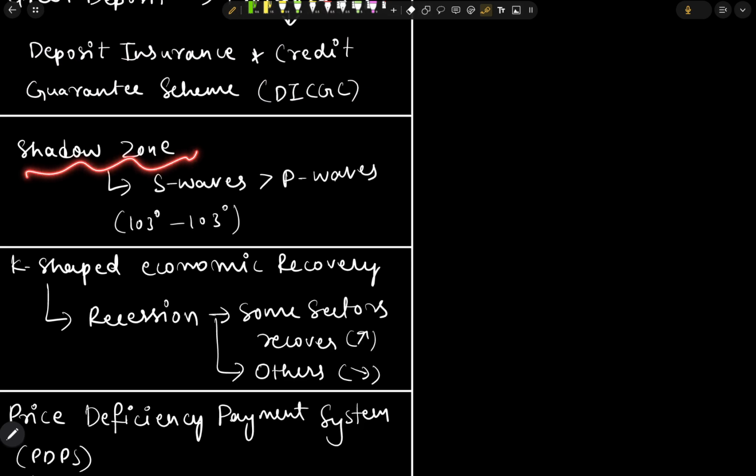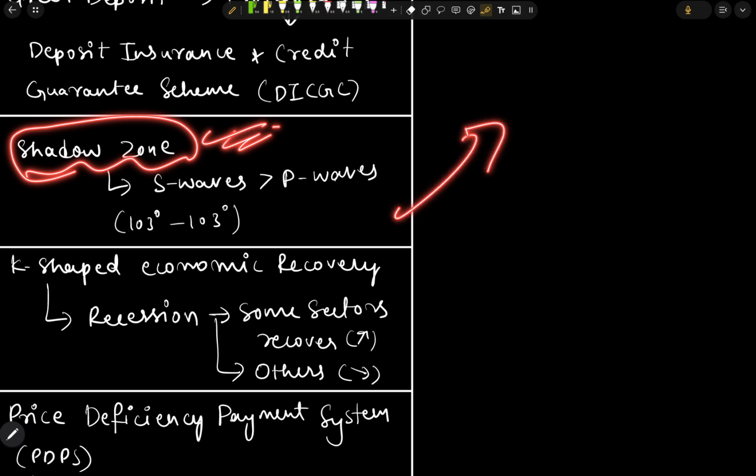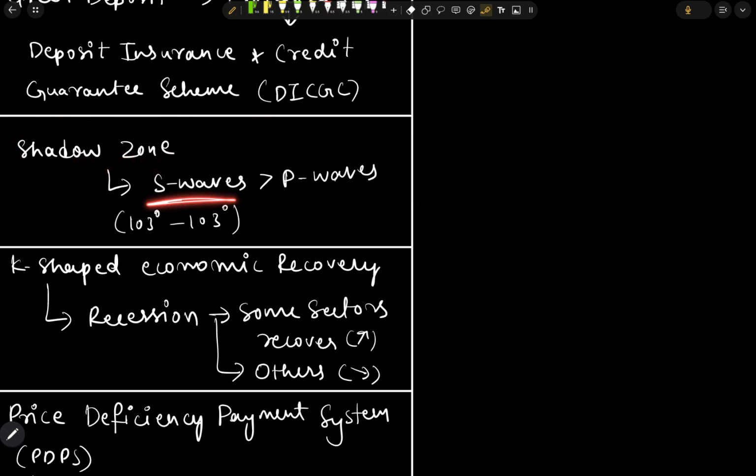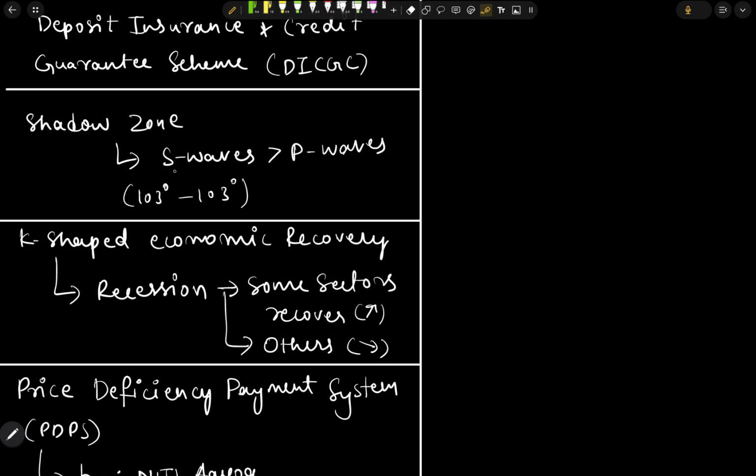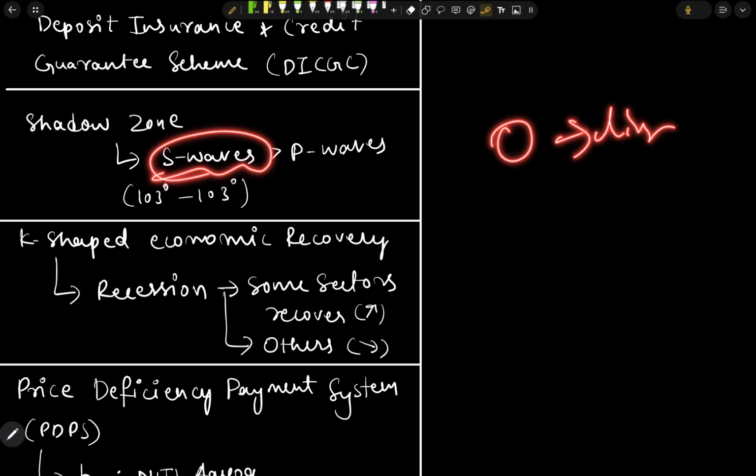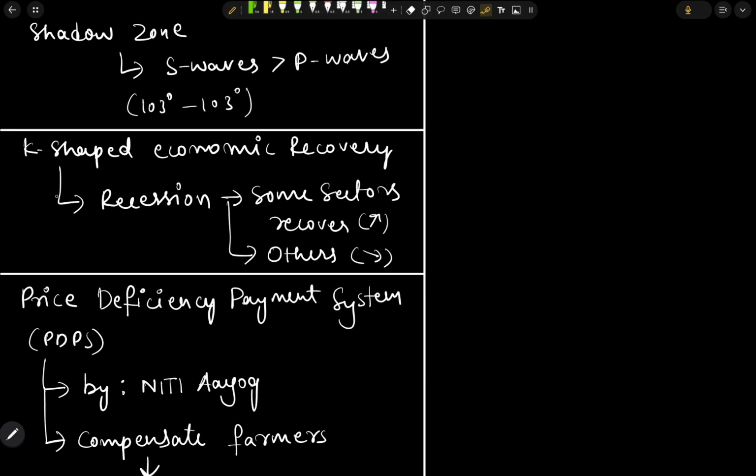Next, we have the shadow zone. We also discussed the shadow zones earlier. One thing we need to remember is that the shadow zone of S waves is greater than that of P waves, because S waves cannot pass through liquid, but P waves can pass through both solid and liquid.